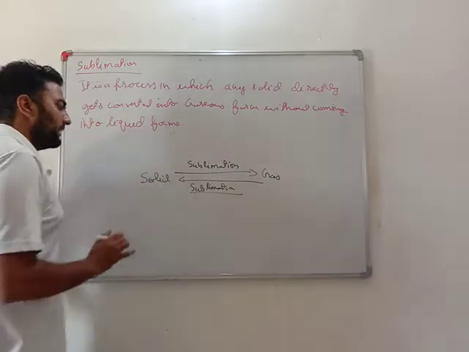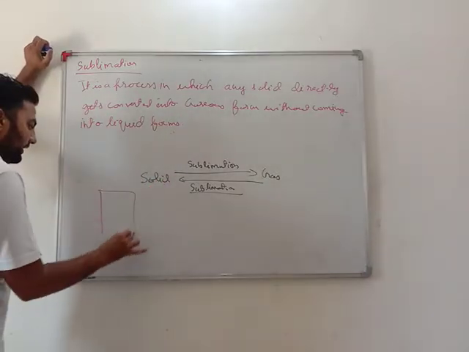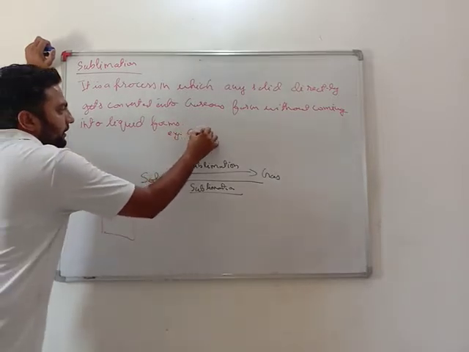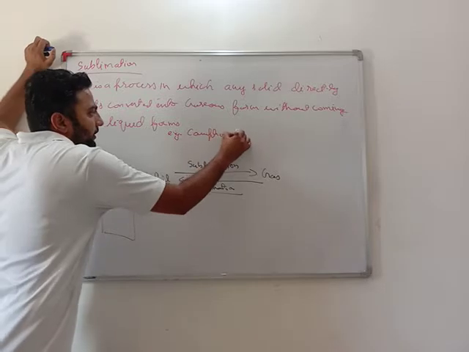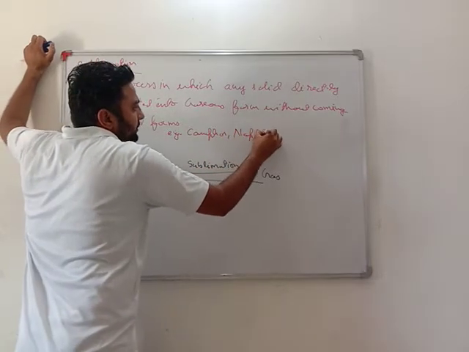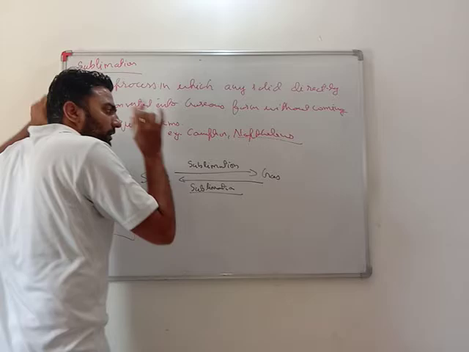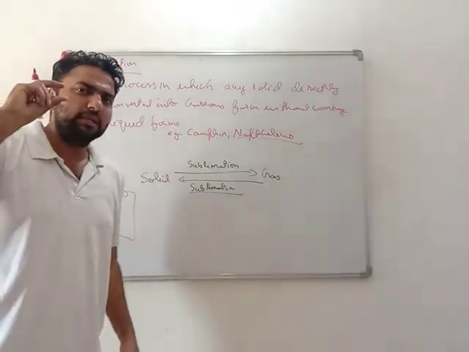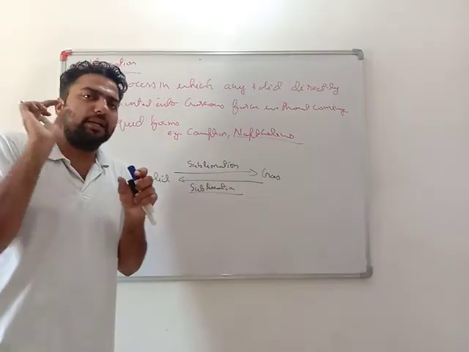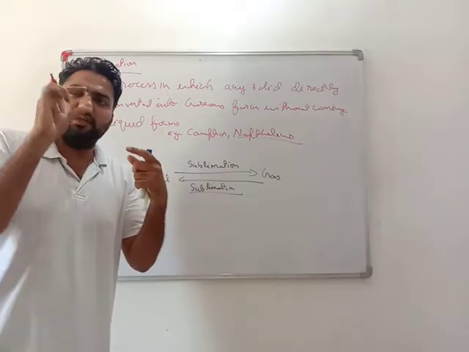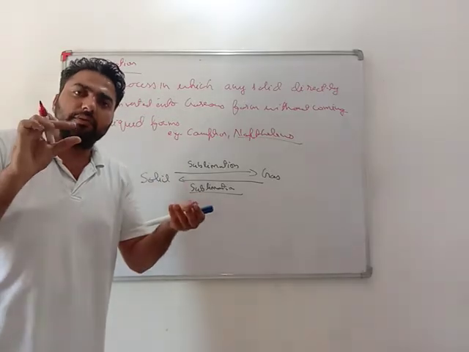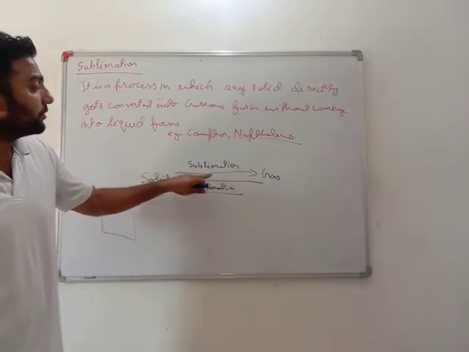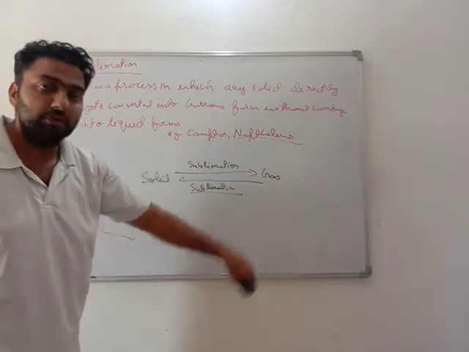Very important why this thing happens is that if there is a solid, for example camphor or naphthalene balls. Naphthalene balls we keep in our clothes so as to prevent them from moth attack. You might have seen white balls. When we keep them in our clothes they are solid, but after 10 or 15 days you will see they get smaller in size. After 2 or 3 months they will fully disappear. In this process they never get converted into liquid, they directly get converted into gas.